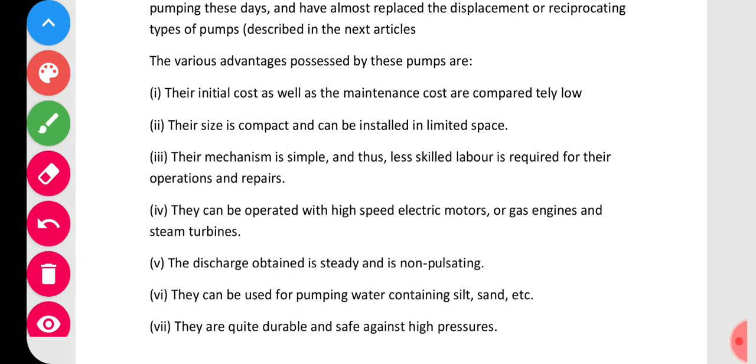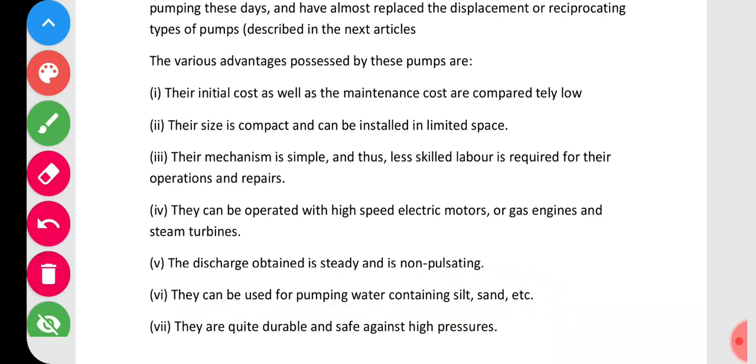They can be used for pumping water containing silt and so on. If the water contains silt and sand up to a certain extent, it can be managed by the pump. Some other pumps cannot manage it and will become stuck up. So this is one important case.